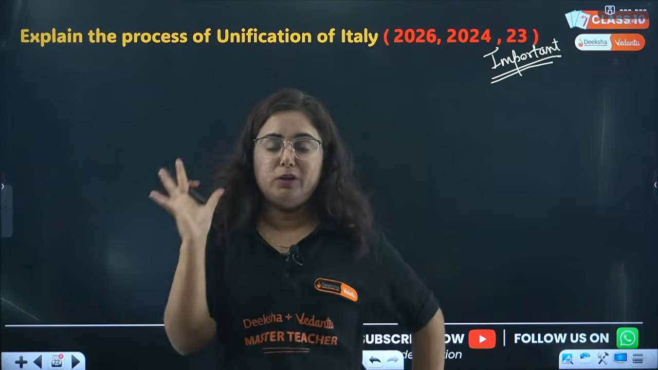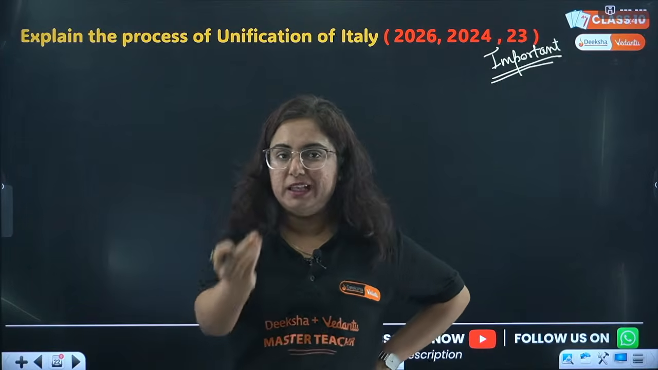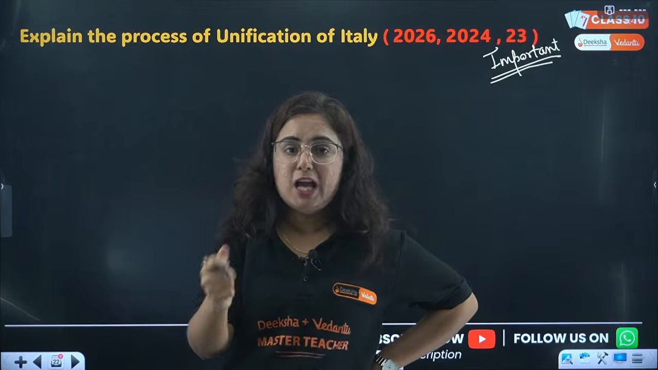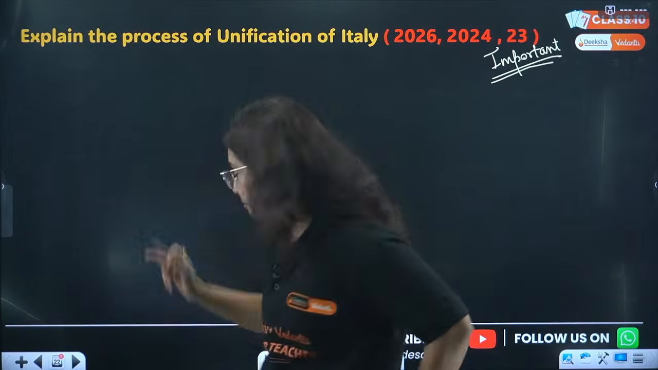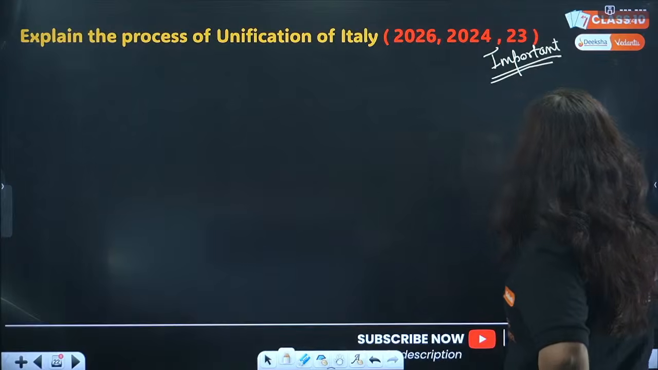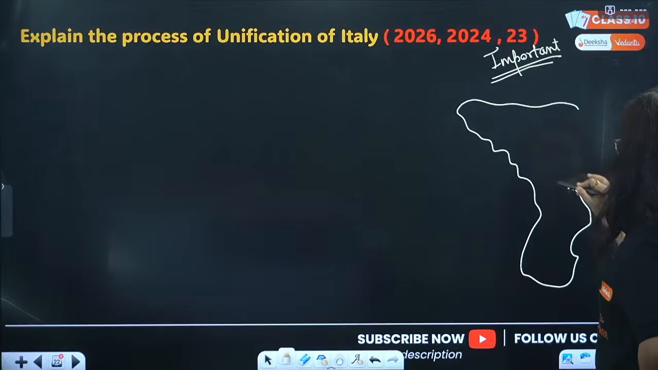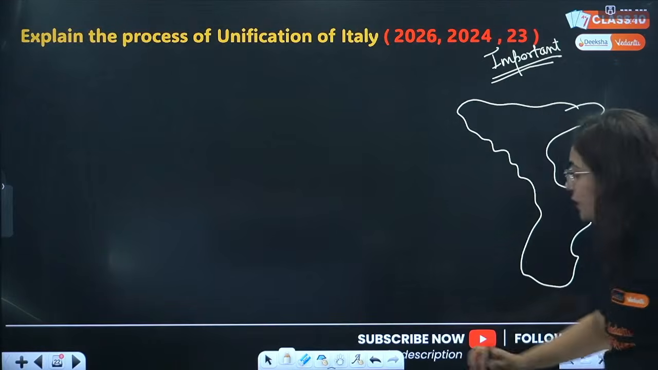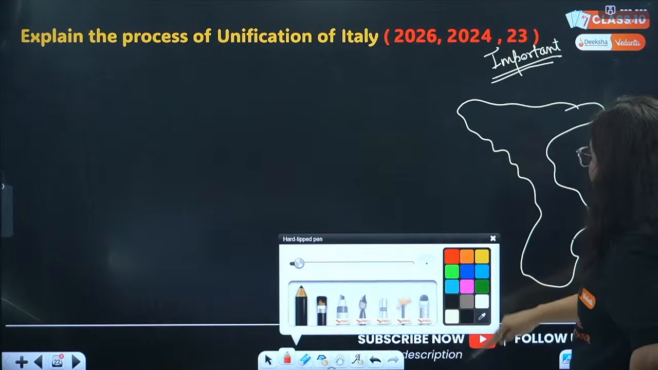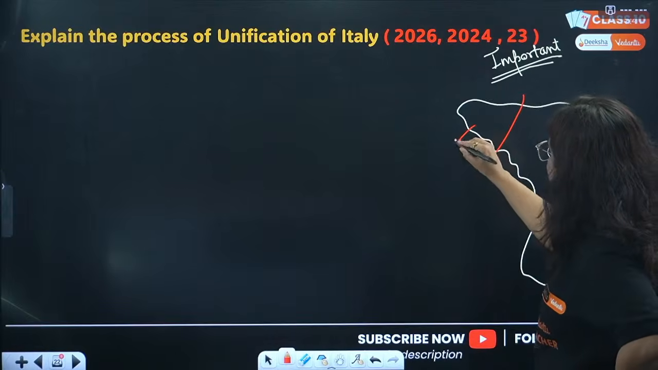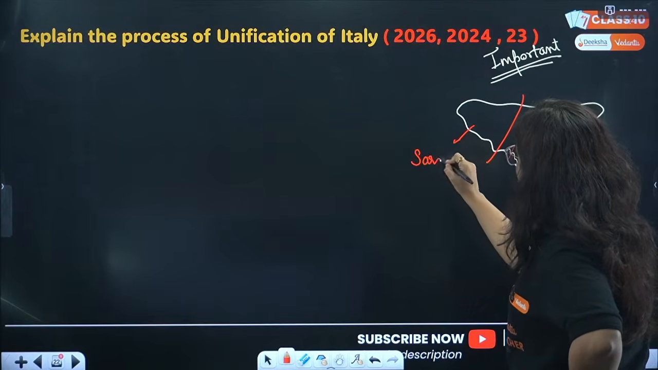The complete unification of Italy, I am going to explain it in quick minutes. Okay, so your concentration should be here. If I talk about Italy, beta, again I am drawing a very rough map of Italy. I am not aware that it is correct or not. If I talk about Italy, this was the region that is referred to as Sardinia Piedmont.